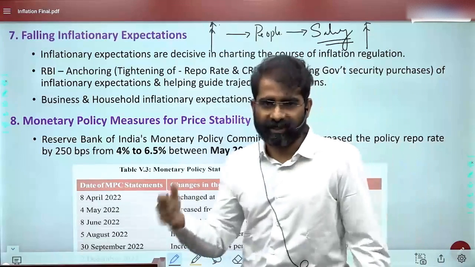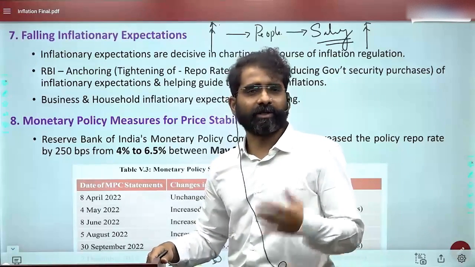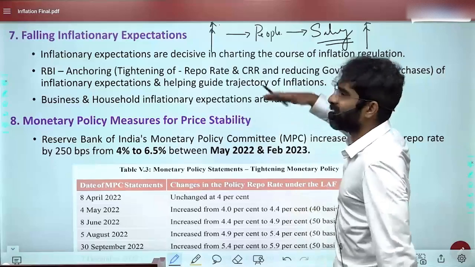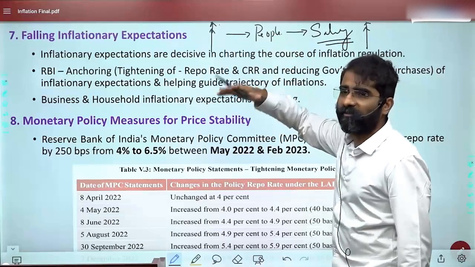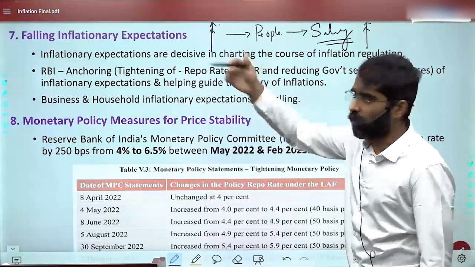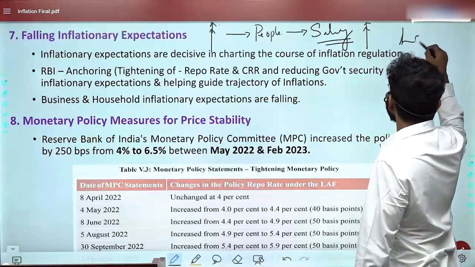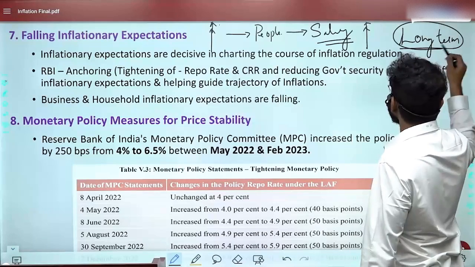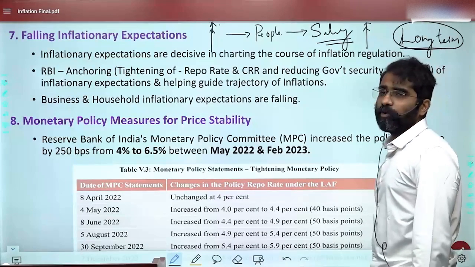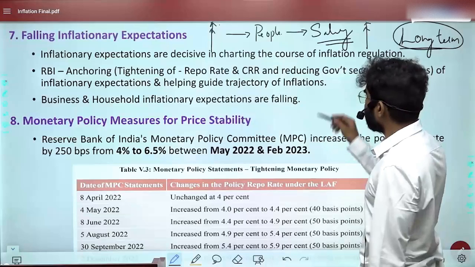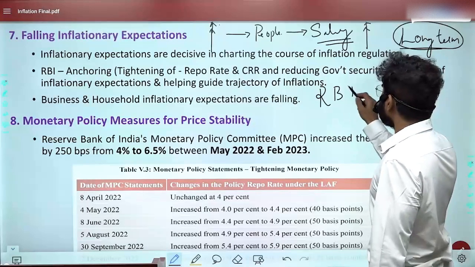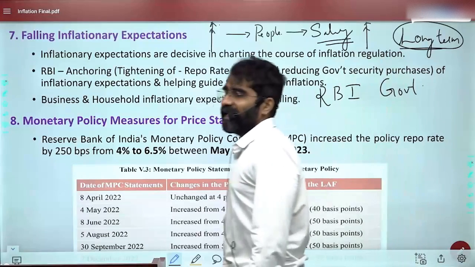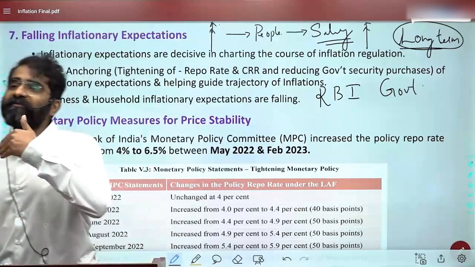So people observe, and it can be business houses also. There are business expectations on one side and public expectations on the other side. Business houses also observe that inflation is increasing, and if they feel, because of the war, that inflation is not going to get controlled in the long term, that means they do not have trust in institutions like RBI or government to reduce the inflation. So inflation expectations will be higher for a very long period.